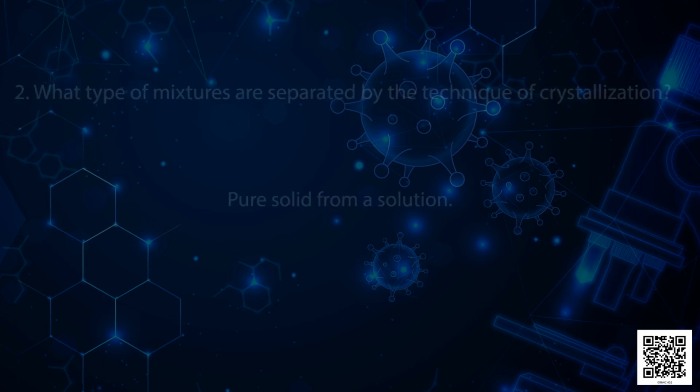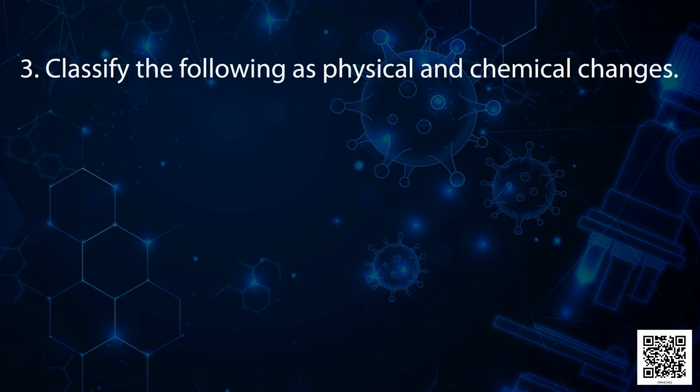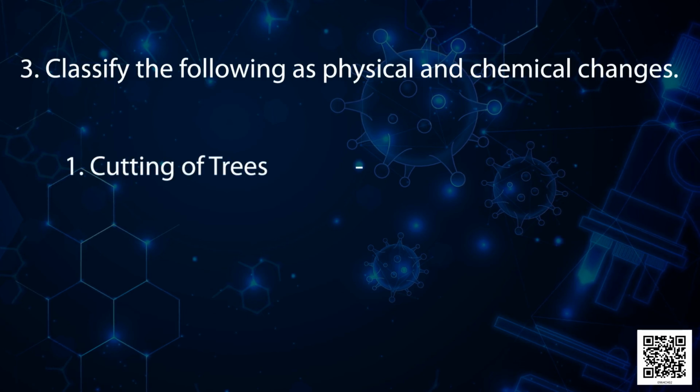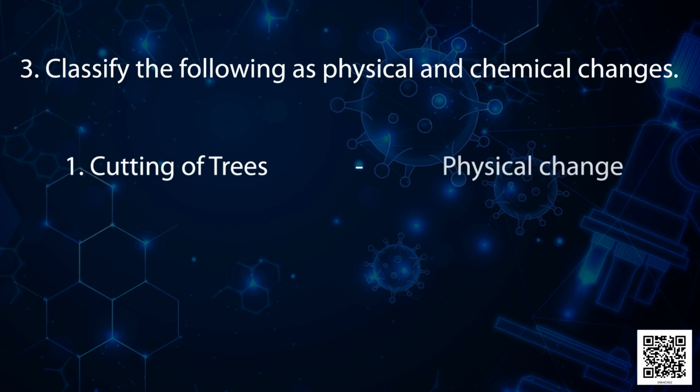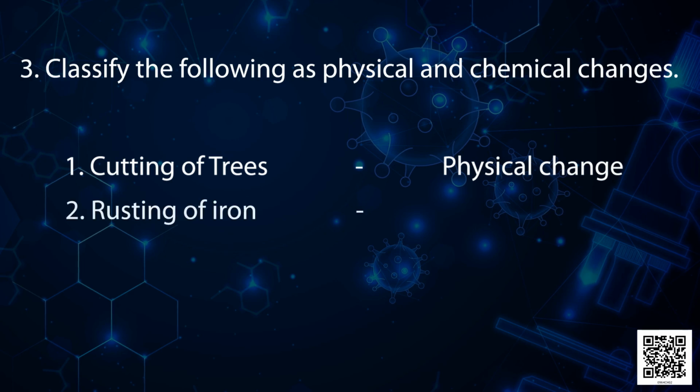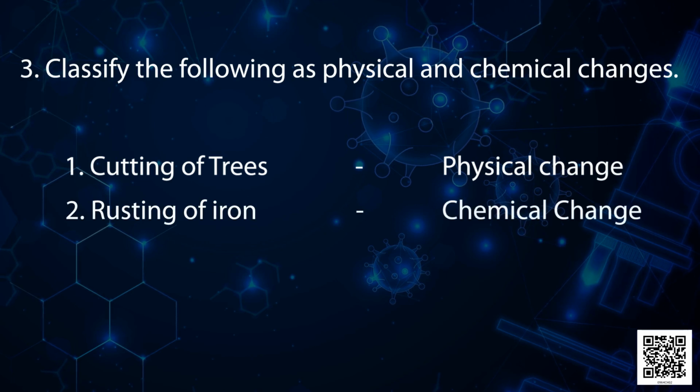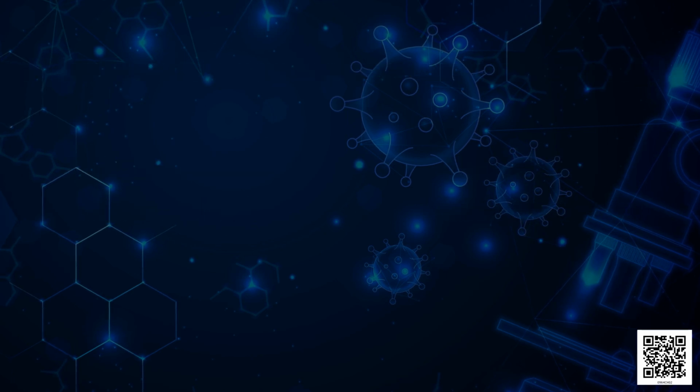Next question, classify the following as physical and chemical changes. First, cutting of trees. What kind of change is it? Yes, very good. It is a physical change. Now, second is rusting of iron. So, students, which type of change is this? Absolutely correct. It is a chemical change. Next question.